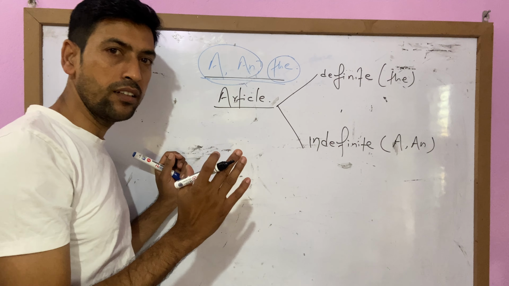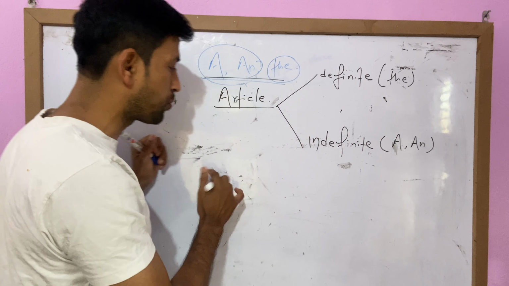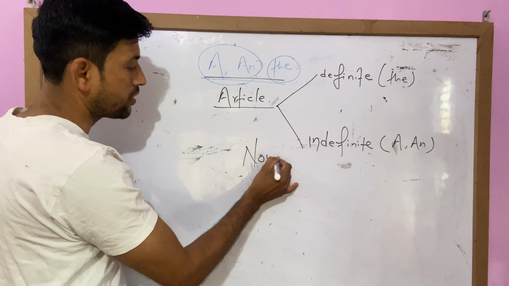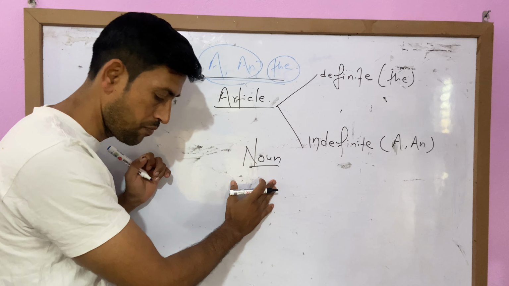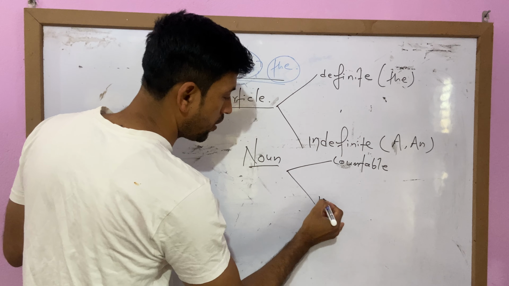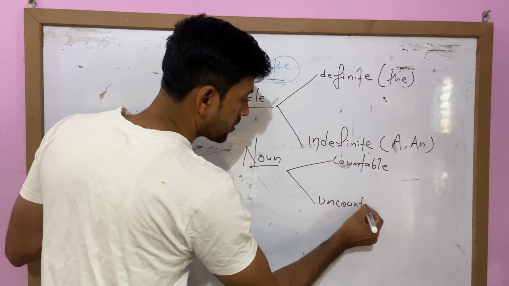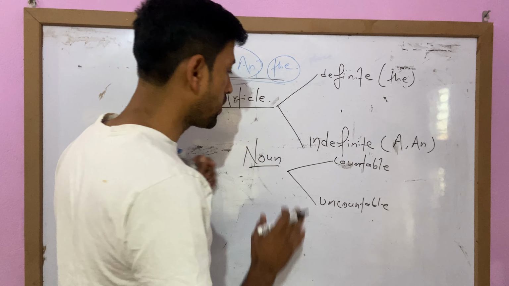So article is especially used before a noun. The article is used before the noun. There are two types of noun. One is countable noun, another is uncountable noun.